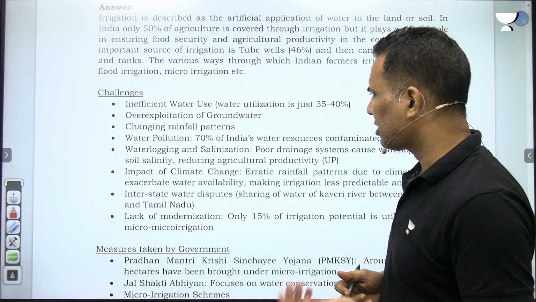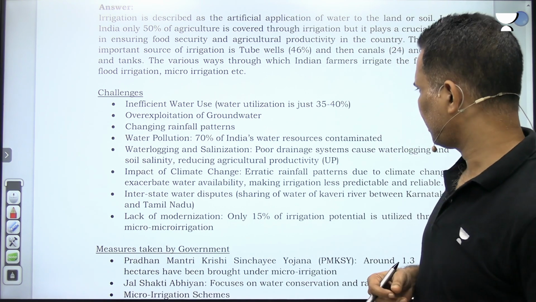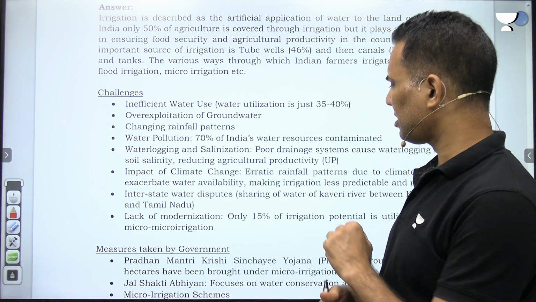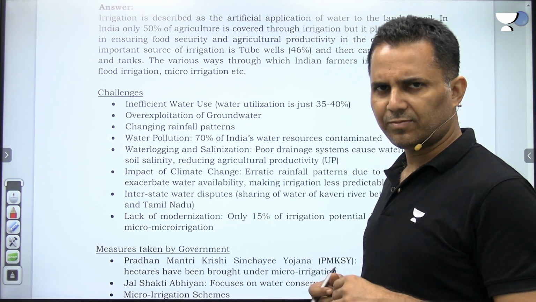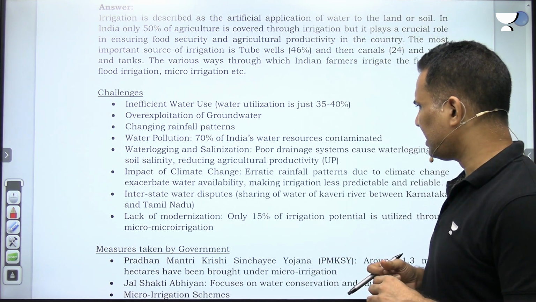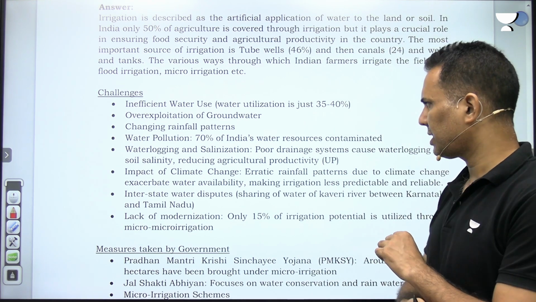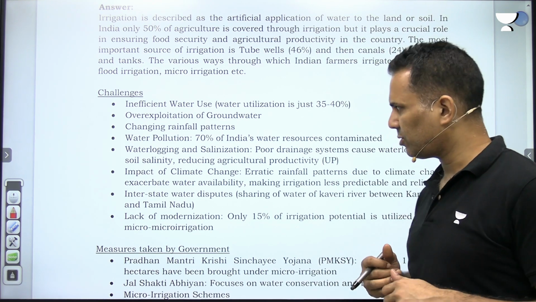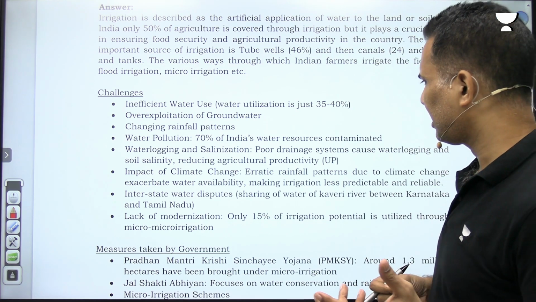Then water pollution, 70% of India's water resources are contaminated. A lot of urban waste is being dumped. Water logging and salinization, poor drainage systems cause water logging and soil salinity, reducing agricultural productivity. Then impact of climate change.